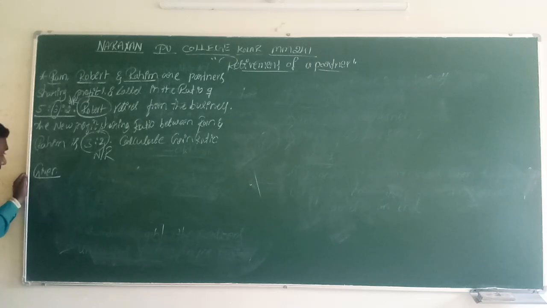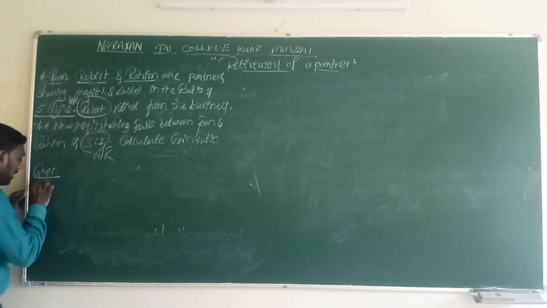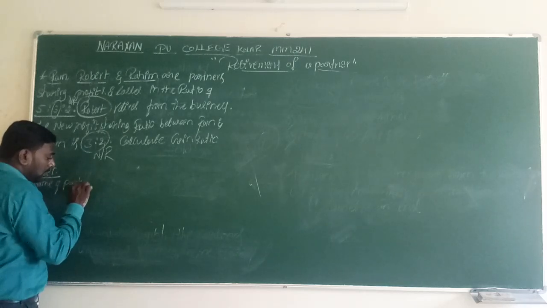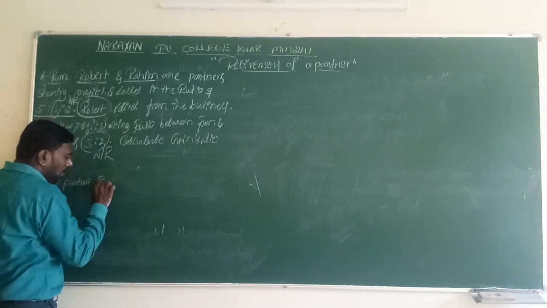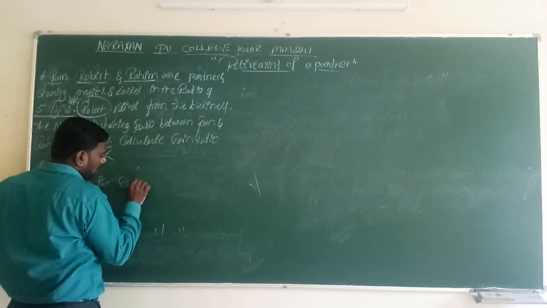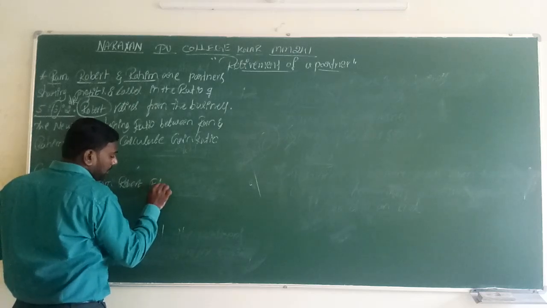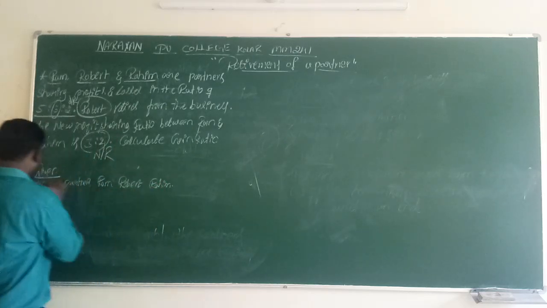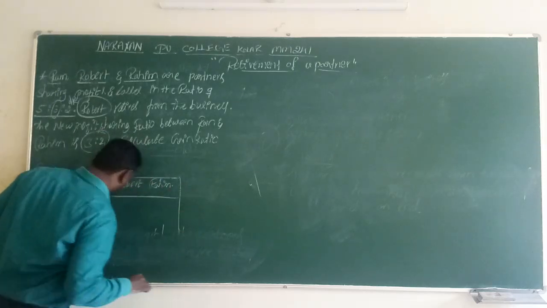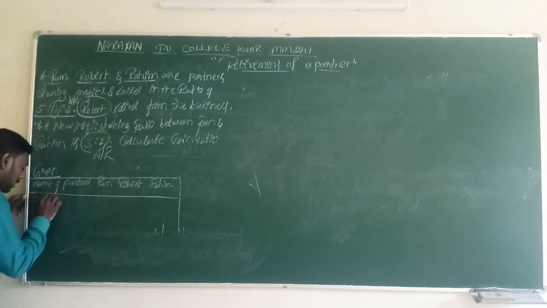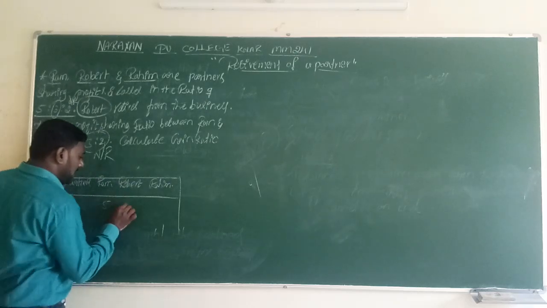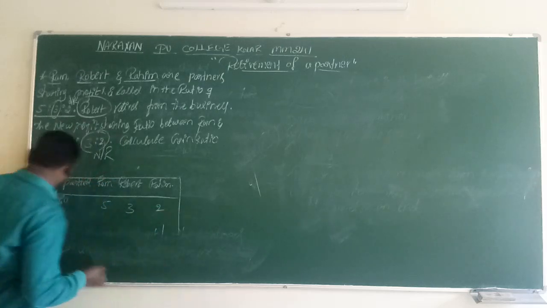First, the names of partners: the first partner is Ram, the second partner is Robert, the third partner is Rahim. The old ratio is 5:3:2.